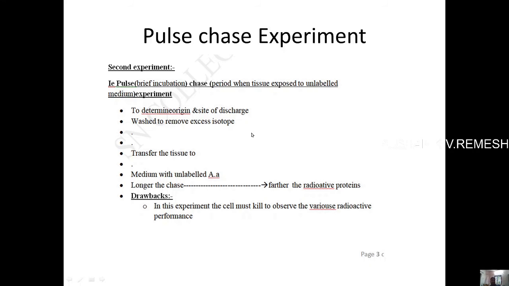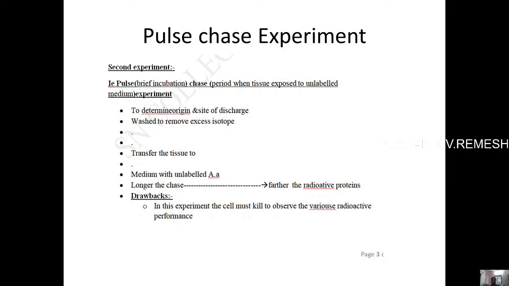Then after that you have to take the tissue at particular periods of time, let's say at the first minute, fifth minute, sixth minute, seventh minute, 8 minutes, and so on. So that means you have to get the tissue at regular time intervals, and then you have to prepare the sections from that, and those sections need to be analyzed autoradiographically.